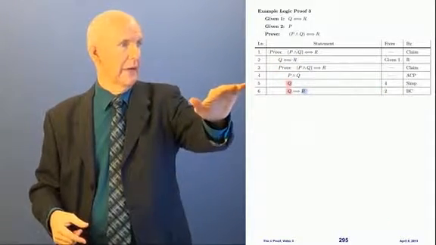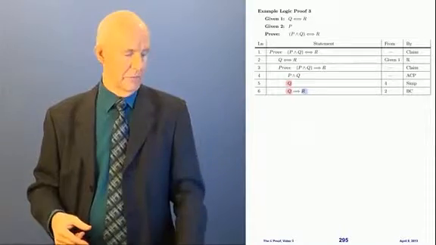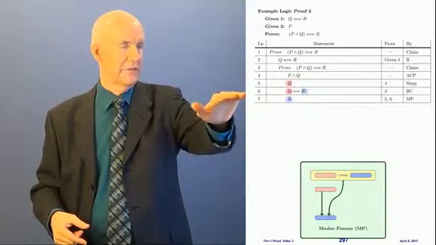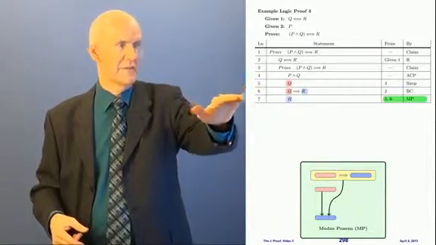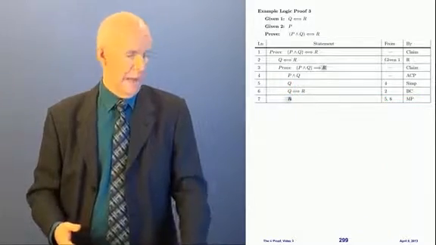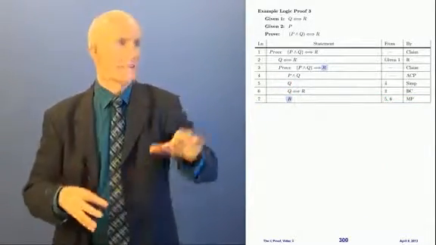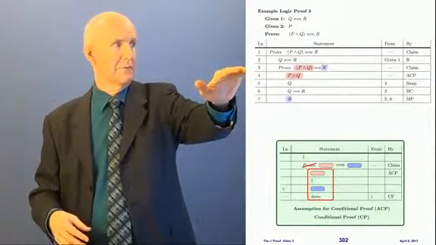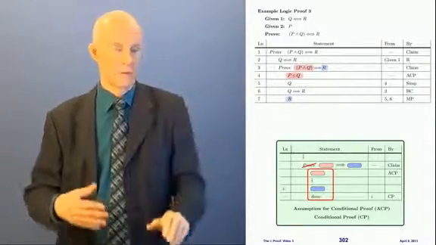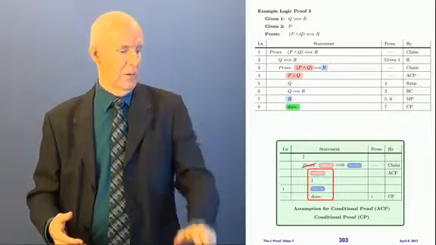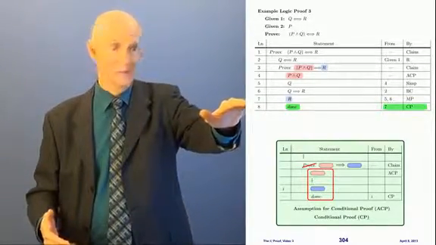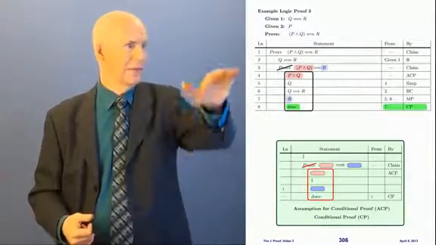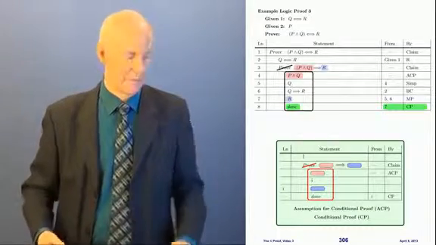And now look what I got here. I've got Q, and Q implies R. And so I can use modus ponens, and I can get the R from that. I got Q implies R, therefore I can get R from lines 5 and 6 by modus ponens. And look at this. R is my goal in this nested proof right here. So I was doing a conditional proof. I'm trying to prove P implies Q here. I assumed the P, and I got the Q. So that means I'm done. And why am I done? I'm done from line 7, where I reached the goal, by CP, okay? So now I get to box and cancel. So I box here and cancel here. Now I'm done with the first inner proof.